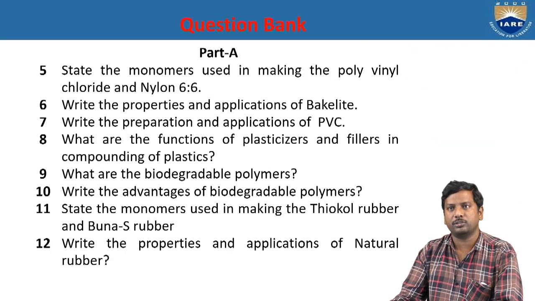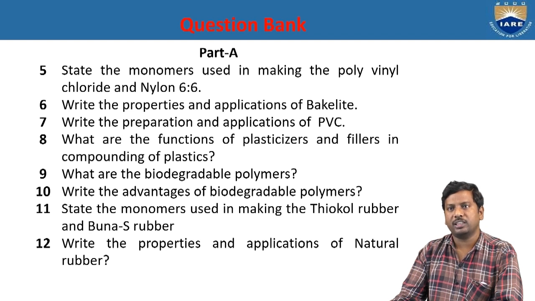Next we see, state the monomers used in making polyvinyl chloride and nylon 66. In case of polyvinyl chloride, the monomer is vinyl chloride. But vinyl chloride is not a direct monomer; it is produced when ethylene reacts with hydrochloric acid at the required temperature to give vinyl chloride. And for nylon 66, hexamethylene diamine and adipic acid are the monomers. Write the properties and applications of bakelite. Bakelite is a good electrical insulator and a high strength polymer, and it is mainly applicable to electrical switchboards and cookware.